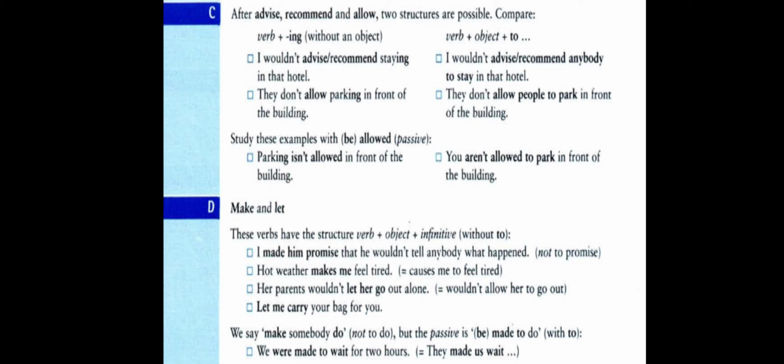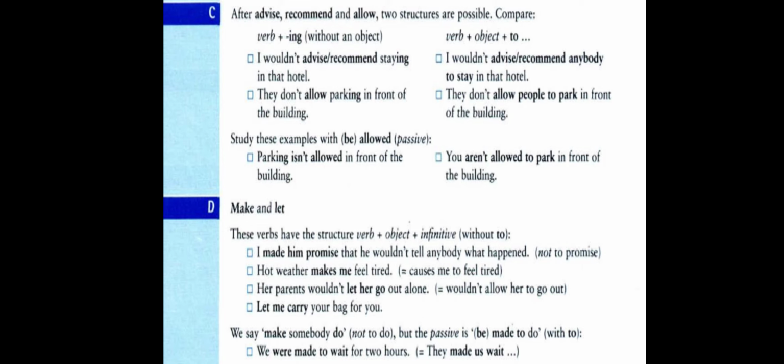The next example: hot weather makes me feel tired. Here we have the verb "makes" in the present simple, followed by the object "me", and "feel" is the verb in the base form. "Feel" is the verb in the base form after the object.